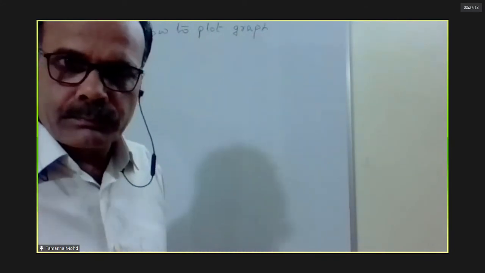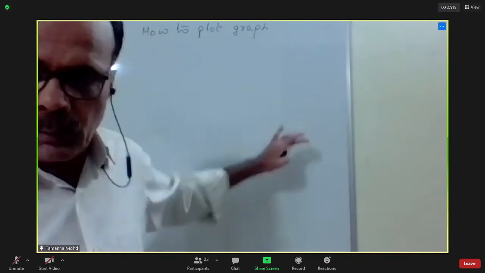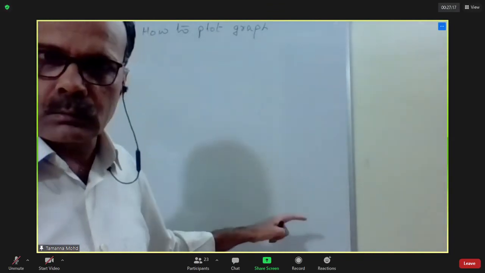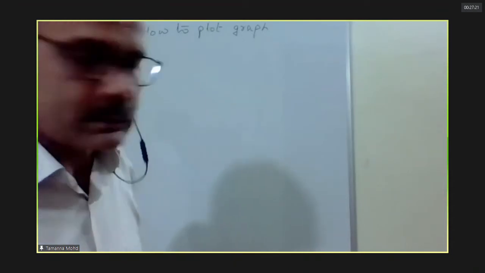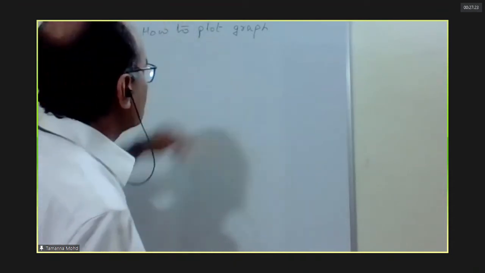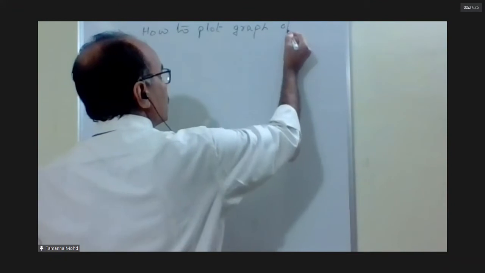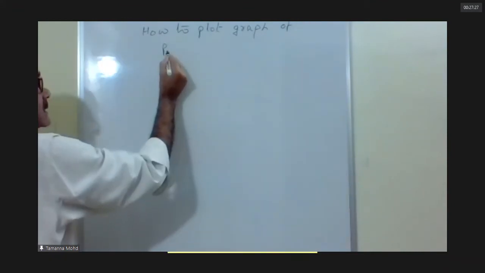If you are not able to understand at some point, ask me to explain again, and I will explain again and again. Don't worry about that. How to plot the graph of a polynomial function.